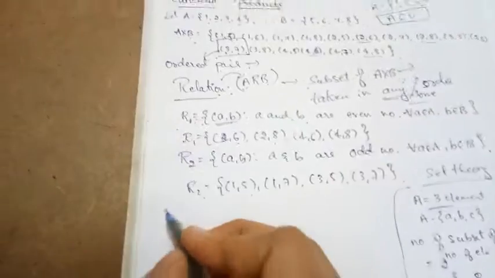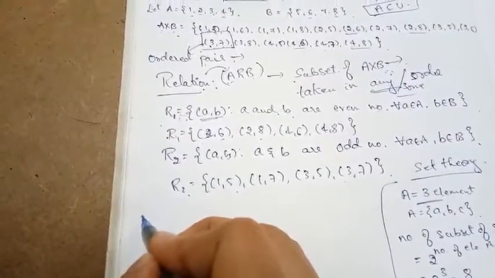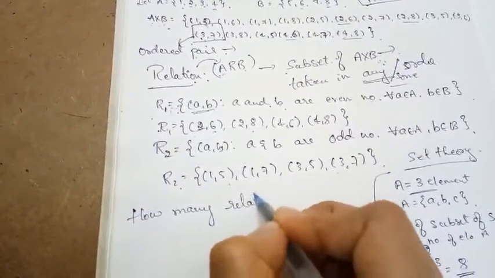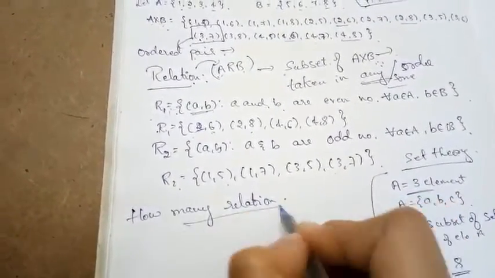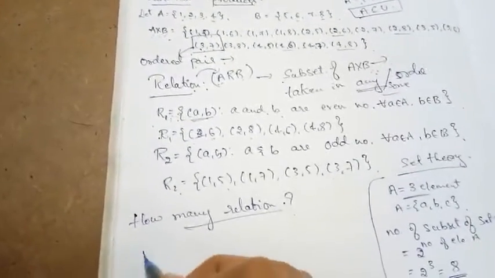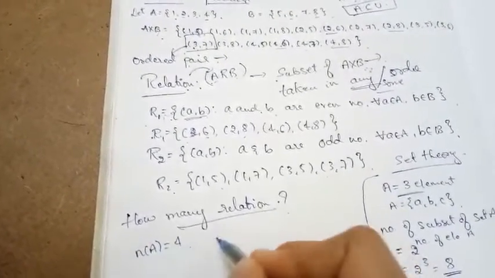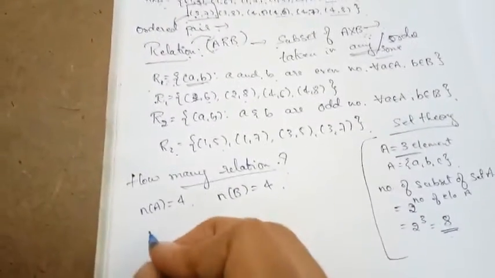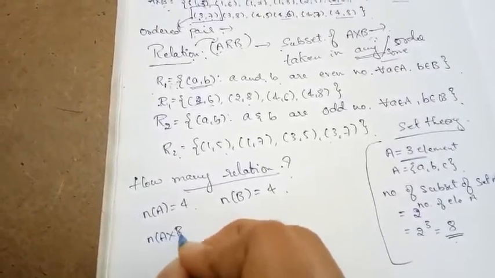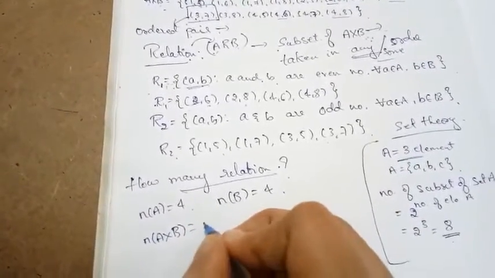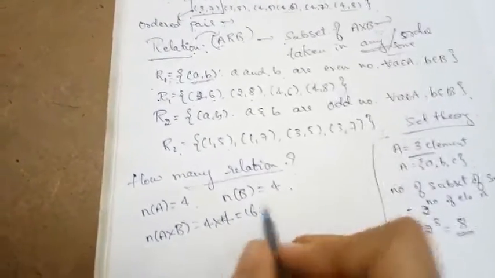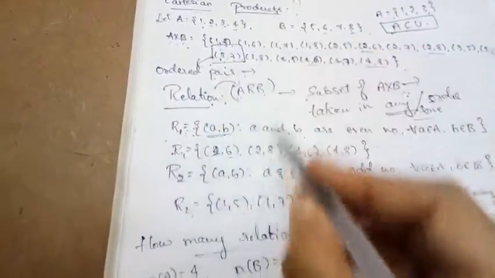The same concept follows here when we are dealing with how many relations are possible. So for that, you can see clearly the number of elements in the set A is 4. The number of elements in the set B is also 4. So the number of elements in A cross B is nothing but 4 into 4, that is 16 elements. So here the elements are nothing but ordered pairs in A cross B.